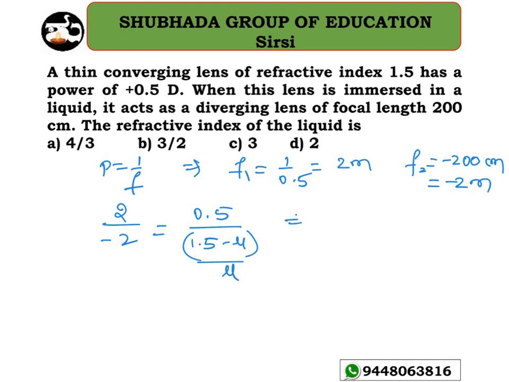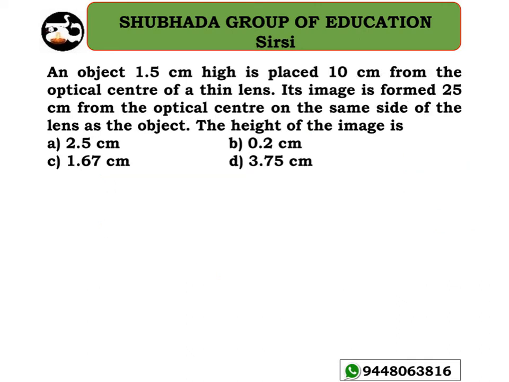Correct? It implies I am left with minus 1 here. So how much will I get here? Minus 0.5 mu equal to 1.5 minus mu. It implies mu equal to 3. I will get mu equal to 3. Option C is the right answer for this question.